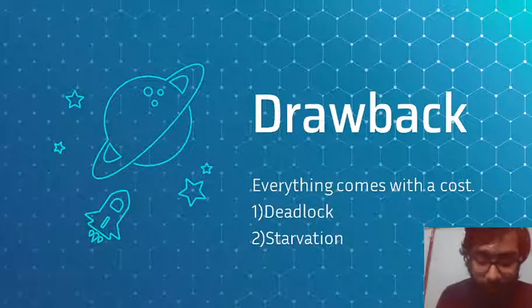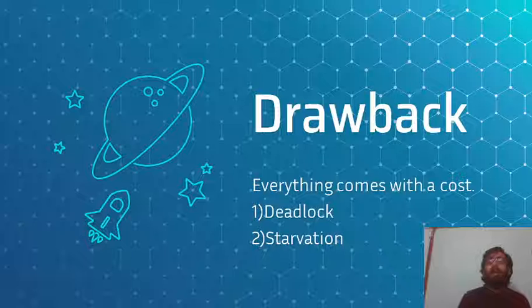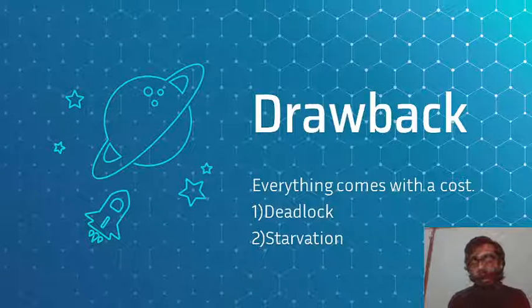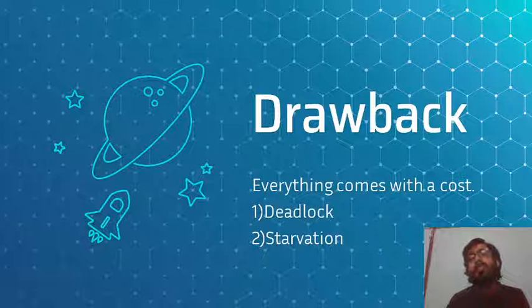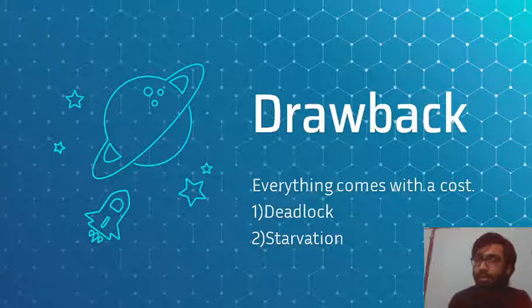Every protocol has some drawback, some cost involved in it, and this algorithm also has drawbacks, like deadlock and starvation, because it guarantees serializability.